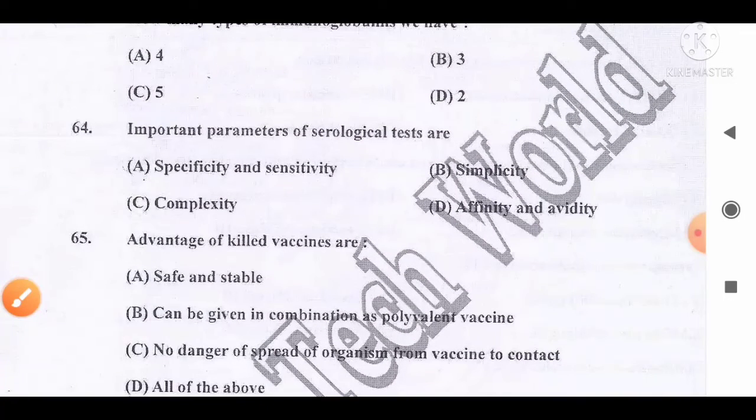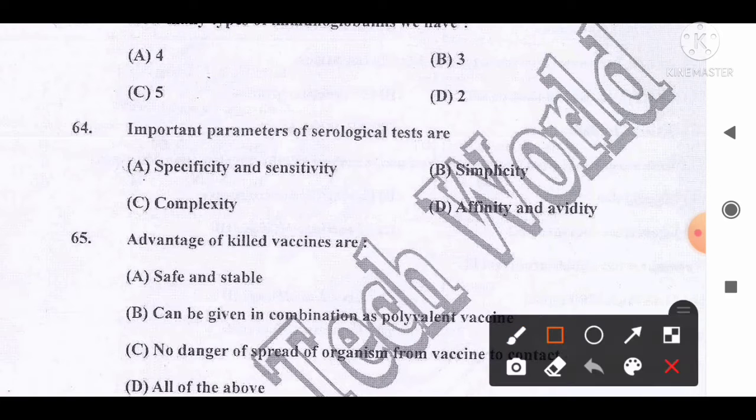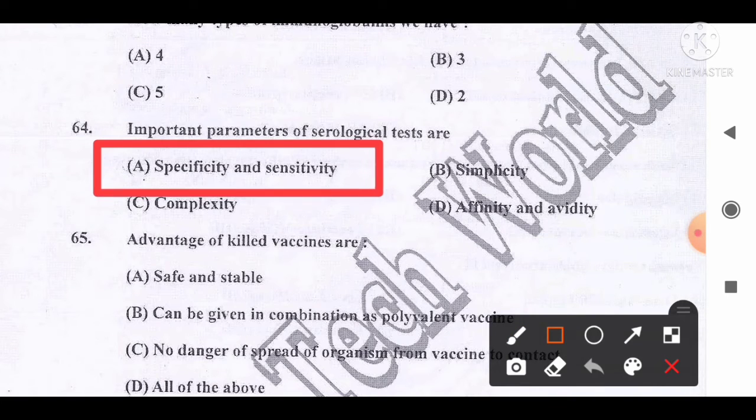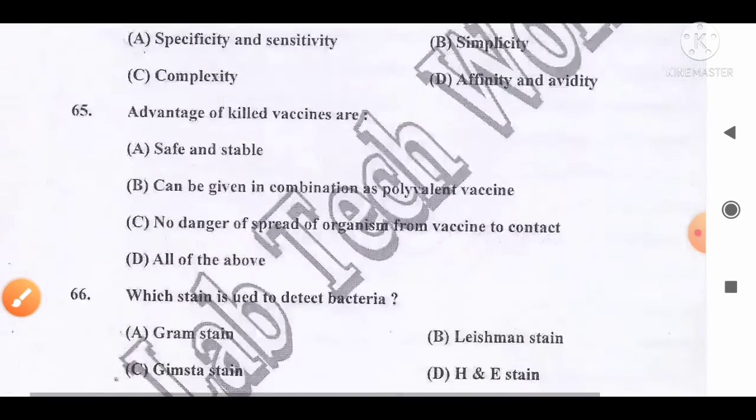Move to the next question, number 64. Important parameters of serological tests are option A, specificity and sensitivity, B, simplicity, C, complexity, D, affinity and avidity. And the correct answer for this question is option A. Specificity and sensitivity are among the important parameters for serological tests. So option A is the correct answer for this question.